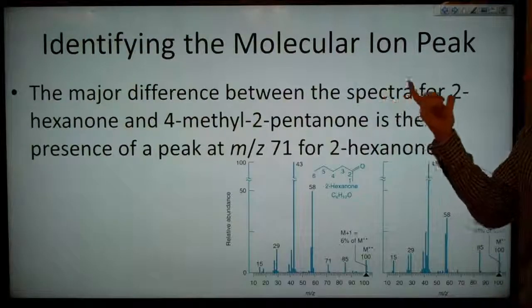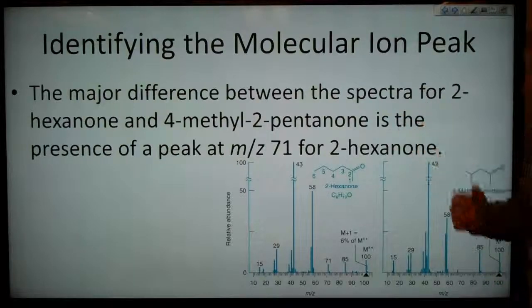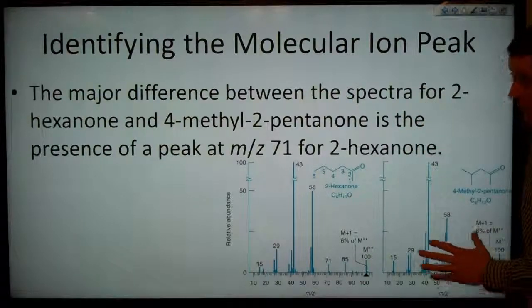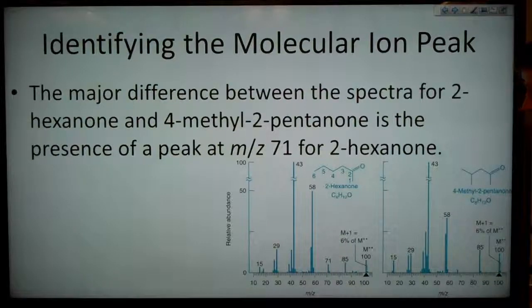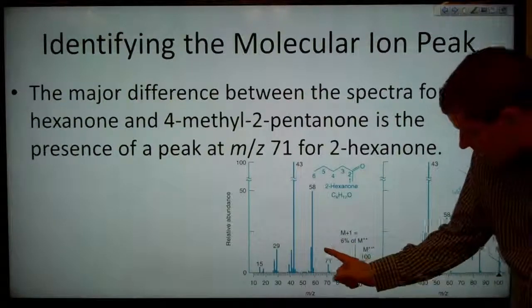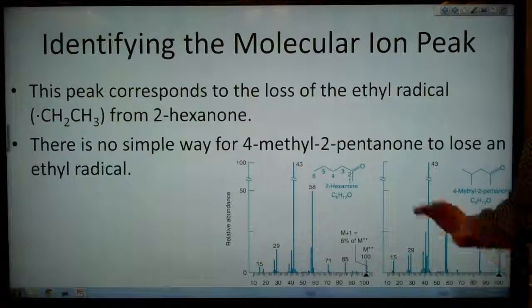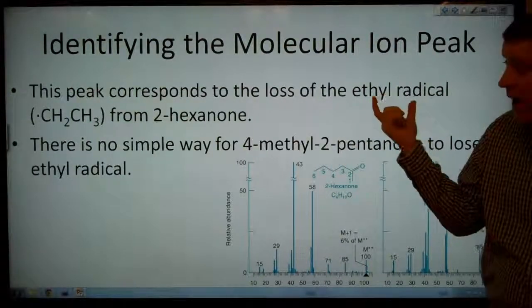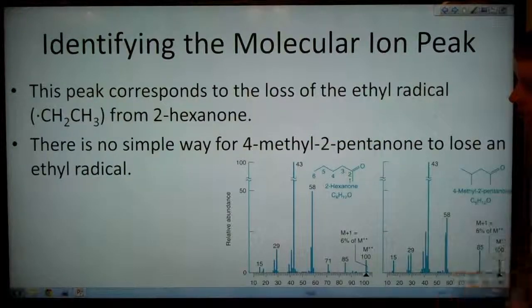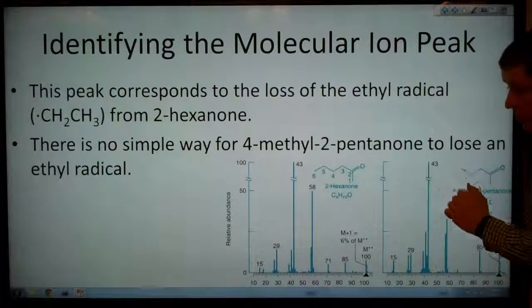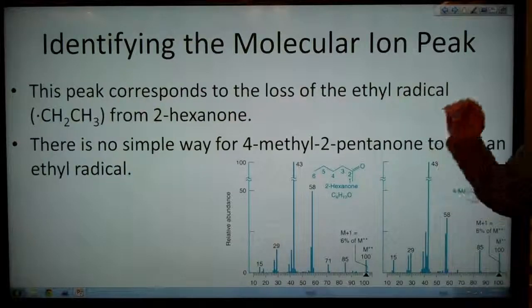So the major difference between the spectra for 2-hexanone and 4-methyl-2-pentanone is the presence of a peak at mass-to-charge ratio of 71 for our 2-hexanone. So that's this peak here. This peak corresponds to the loss of the ethyl radical, CH2CH3, from 2-hexanone. And there's no simple way for the 4-methyl-2-pentanone to lose that ethyl radical.